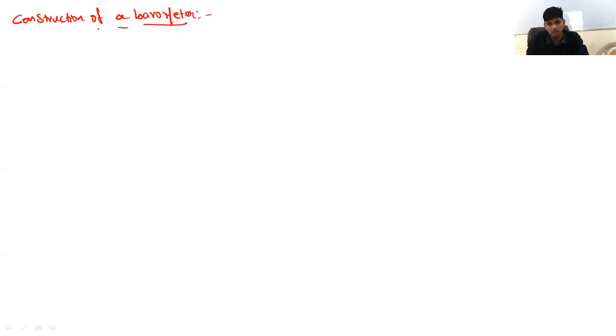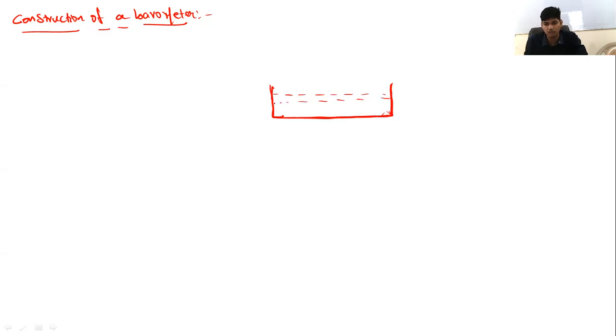In order to construct a barometer, we need to consider a trough of water, or rather than water, mercury. You need to consider mercury in a vessel. Let us suppose this vessel is filled with mercury, right?